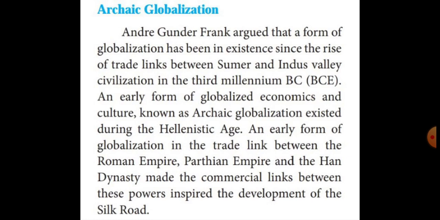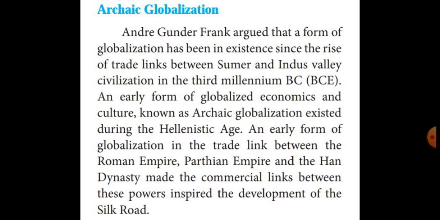This was in the period of the 3rd millennium BC. Then after that, globalization linked some more countries: the Roman Empire, Parthian Empire and Han Dynasty.